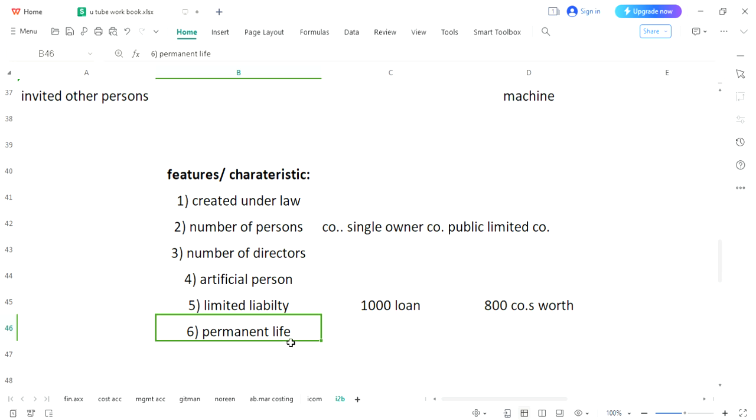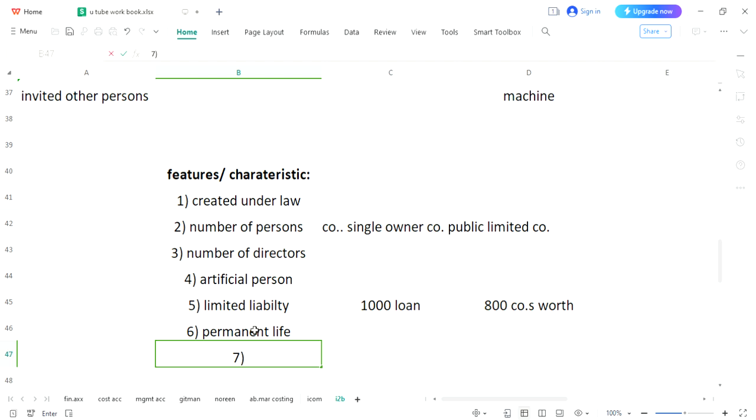It would have permanent life and it could not be dissolved due to death of participants. Though it can be terminated, but that's a different thing. Please understand, a company cannot be dissolved due to death of all participants.